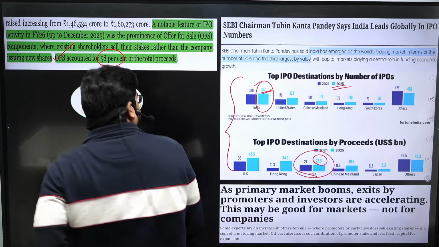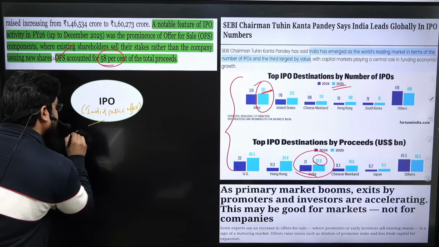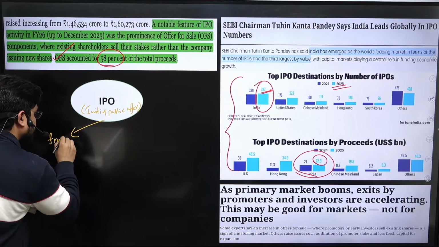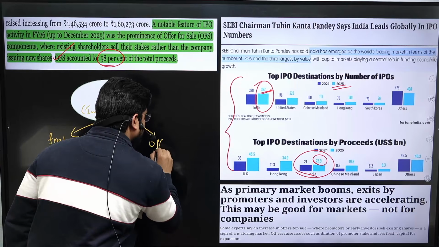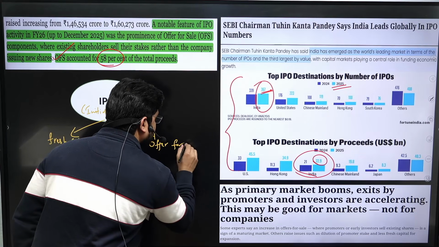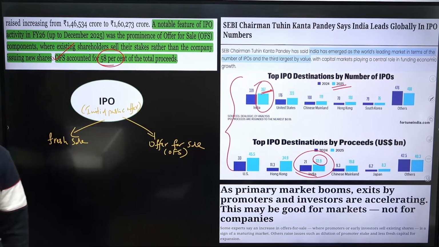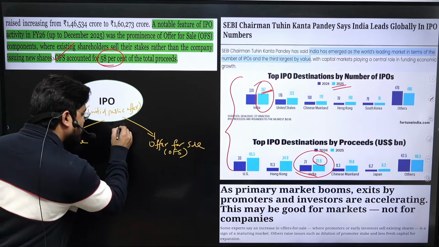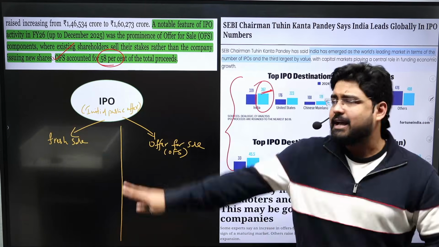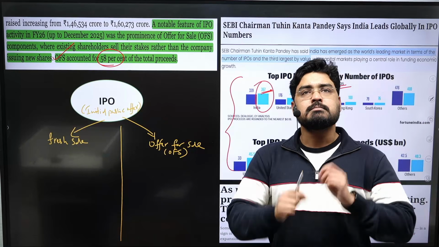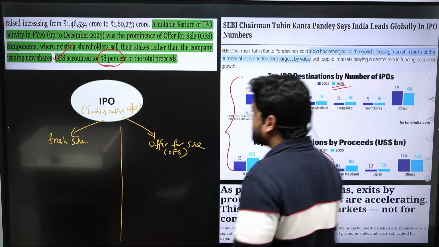So IPOs are generally of two types. One is fresh sale, the other is offer for sale, or OFS. Okay. What is fresh sale and what is offer for sale, and how are they different from each other? See, as we have already discussed, what is an IPO? You're issuing the shares for the first time.